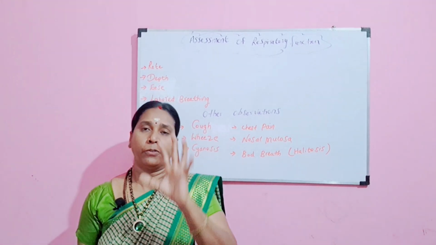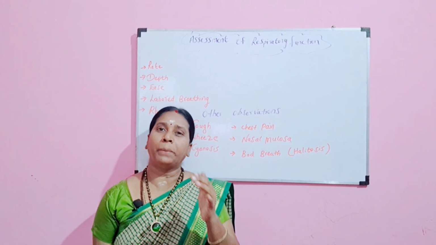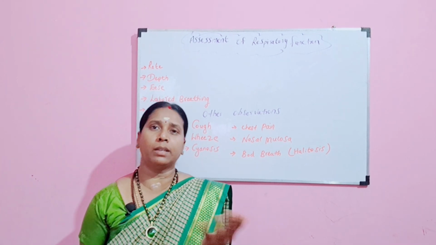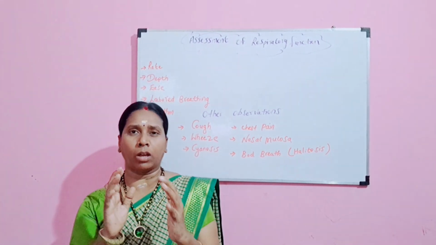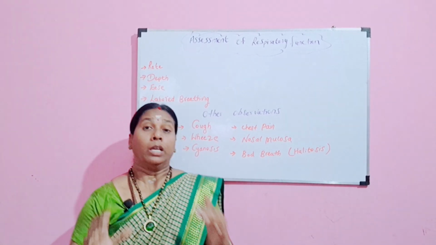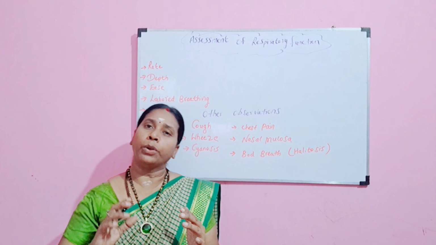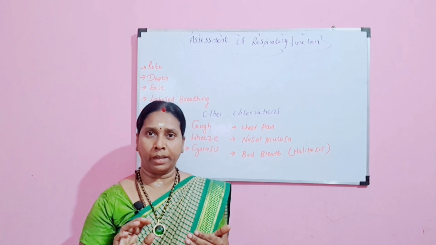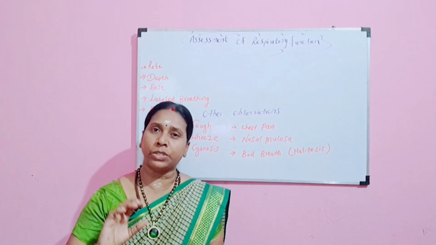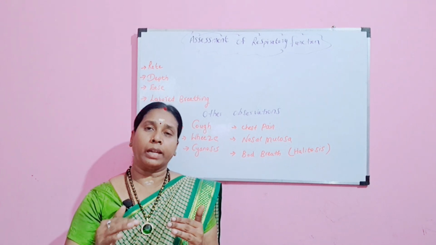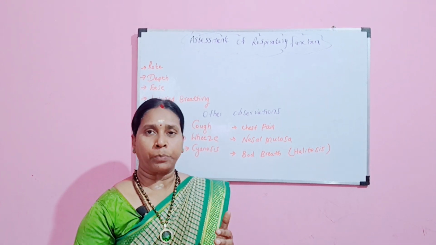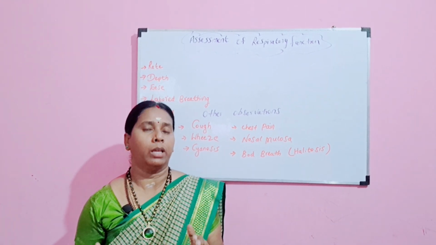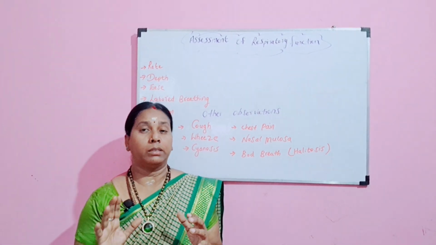In case you are going to assess the respiratory rate for a pediatric child, around 1 year, what will be the respiratory rate? Around 40 to 50 is going to be a normal range for a 1 year child. When this rate is more, that is tachypnea, or otherwise less, that is bradypnea. So in any condition when there is a change with the rate, in case the rate is going to be less than 30 or more than 50 for a 1 year child, you consider it an abnormal rate. There is something troubling the child that you have to assess.